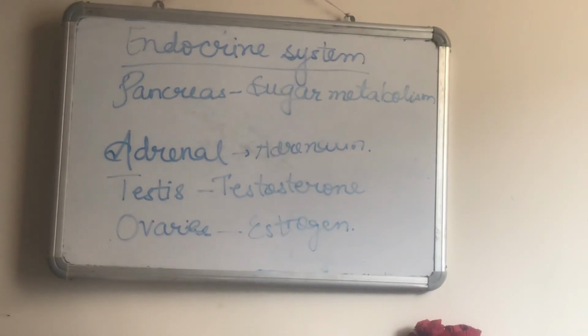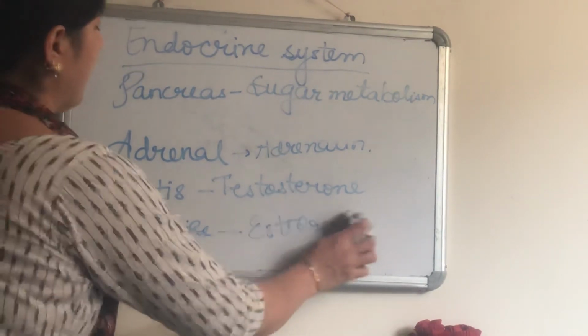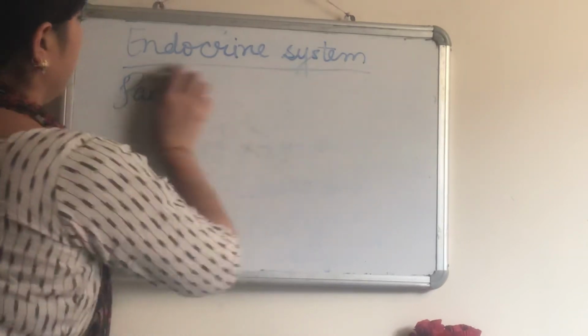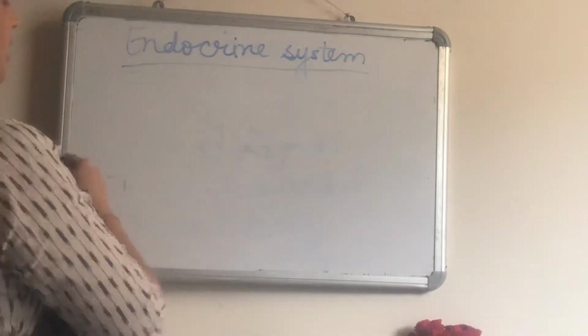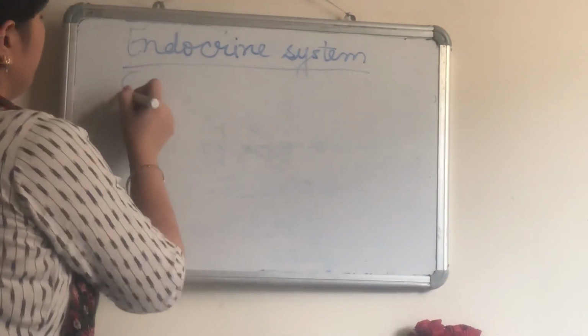Now we have a very important topic associated with the gland, that is the feedback mechanism. I'm writing this topic here, otherwise this is given at the end of the chapter.